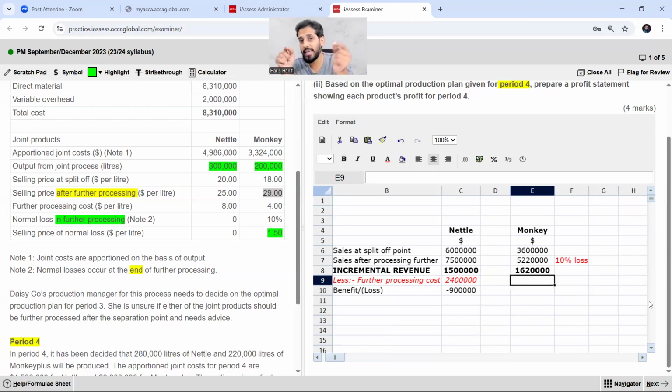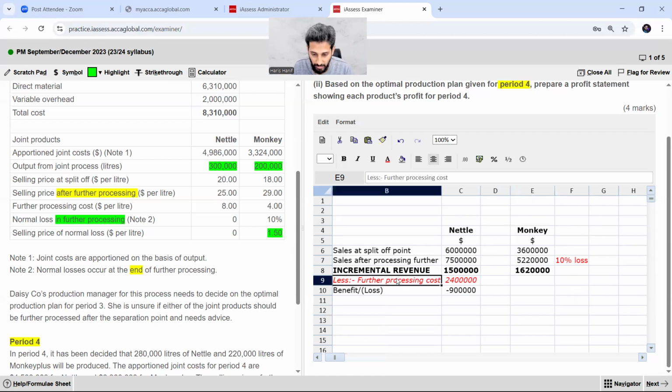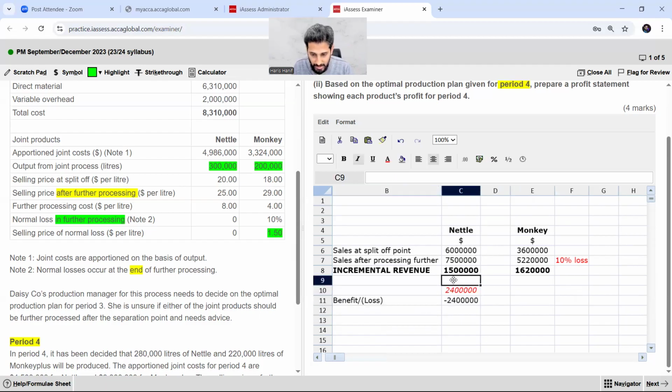Because in monkey, if there will be standard loss, it can be sold at 1.5 and the losses are 10% of the production, right? 10% of the production. So what I'm doing, I'm taking this cell over here, leaving this space as a blank, and I am adding it with,